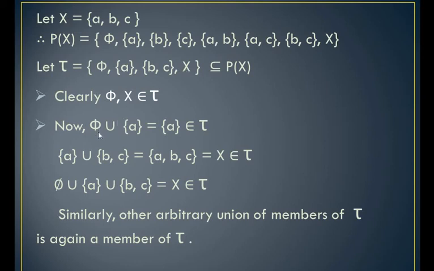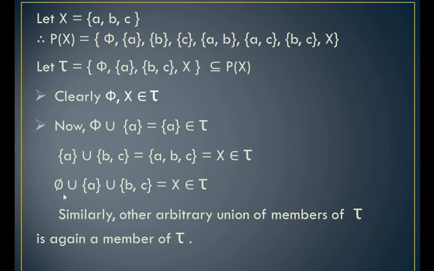Now I am checking the unions. If I take the union of phi and singleton A, its union is again singleton A, which is again a member of tau. You can see singleton A is a member of tau. Now if I take the union of singleton A and the set BC, then the union is A, B, C, which is the whole space X, and it is again a member of tau.